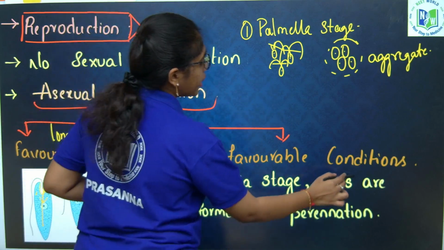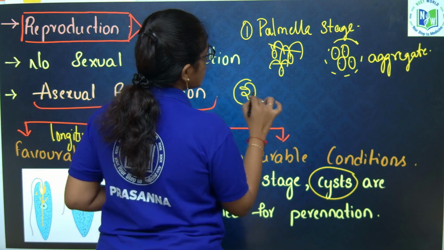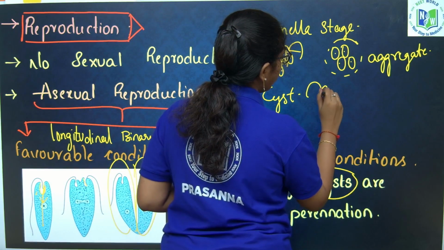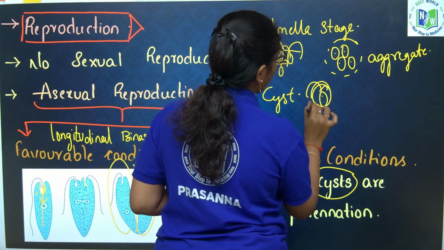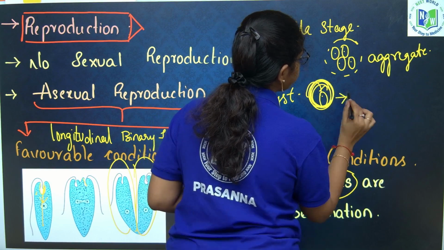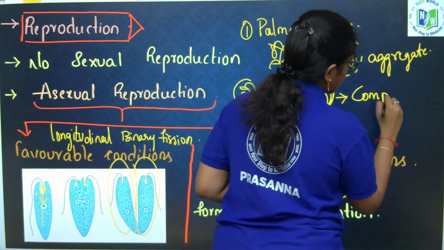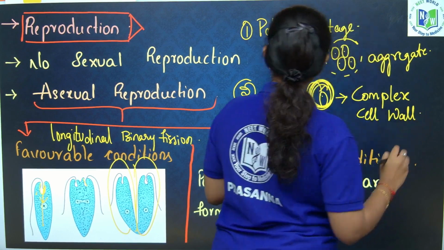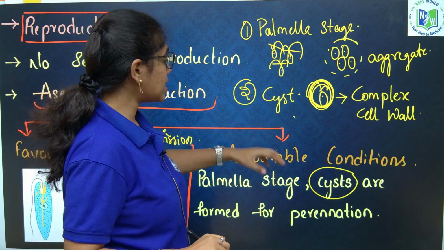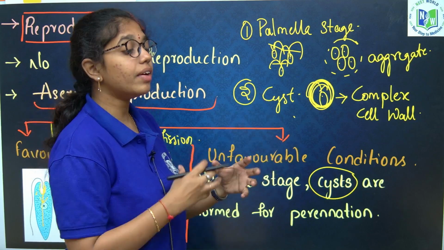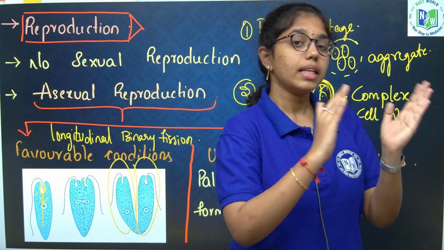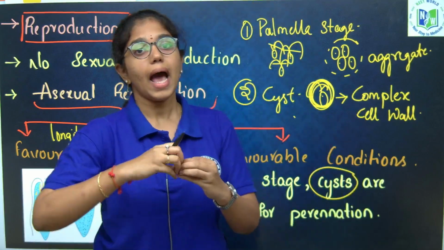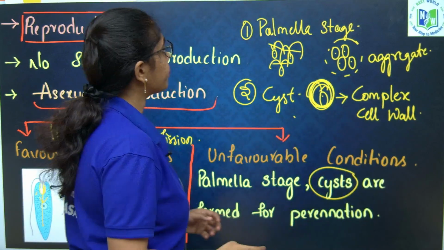The second type they follow in unfavorable conditions is cyst formation. Euglena will develop a complex cell wall, which is called a cyst, under unfavorable conditions. Whenever there are favorable conditions back, this cyst will release its cell wall, or it will destruct its cell wall, and the Euglena is released out.